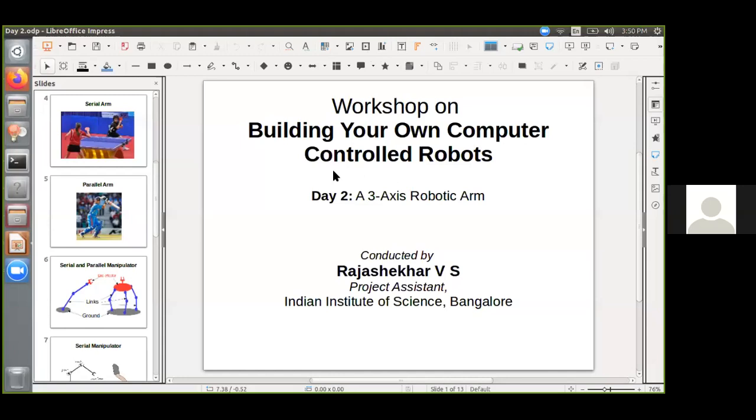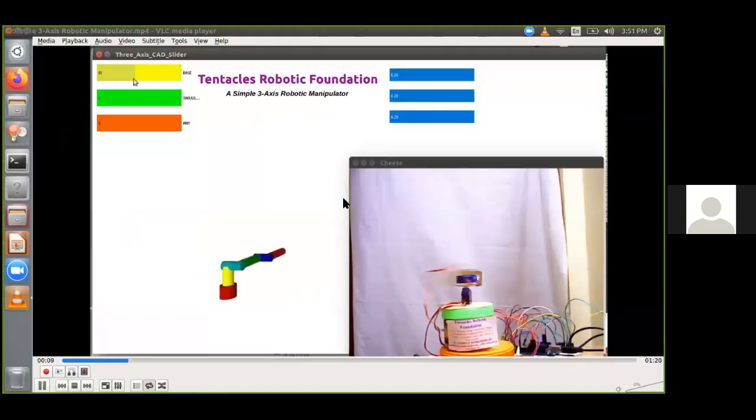So this is how it can be controlled using the hardware. The hardware can be used, and you can control it in processing, and you can also control it in reality.